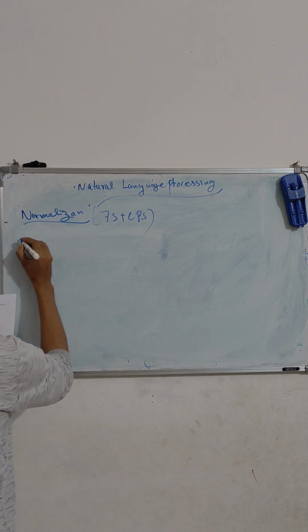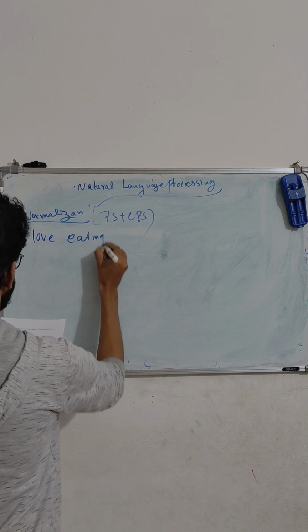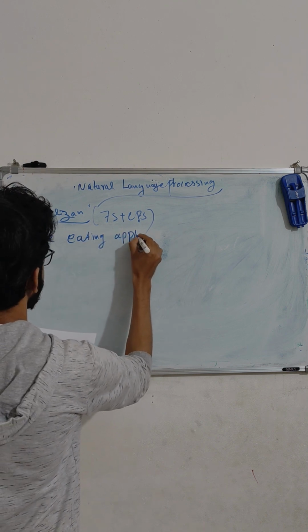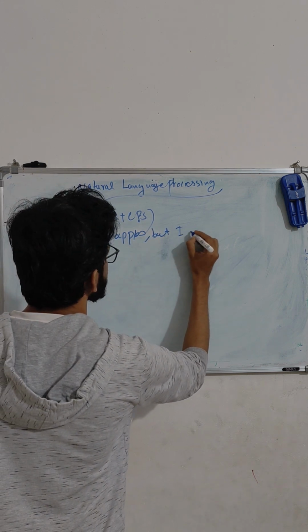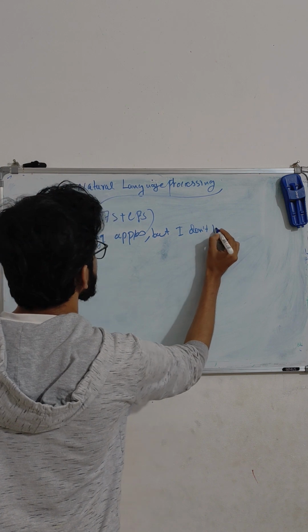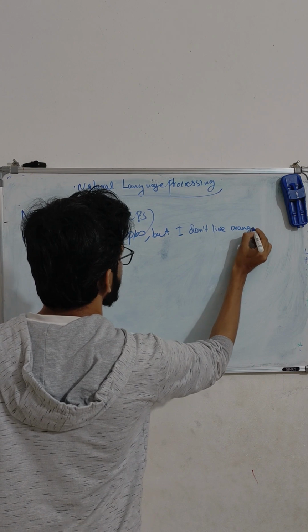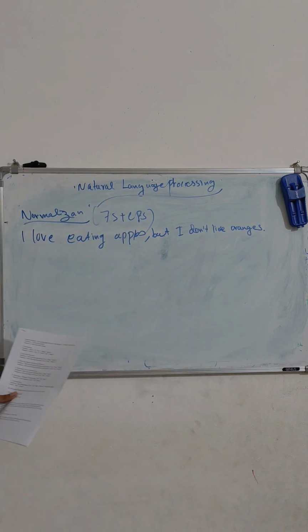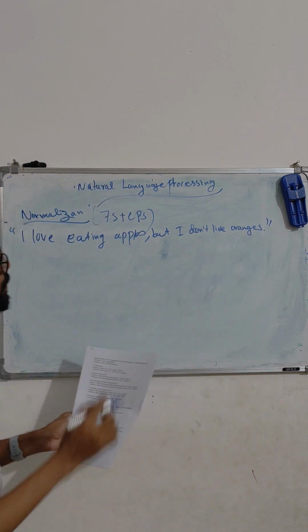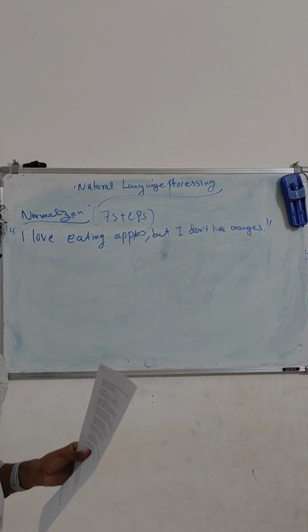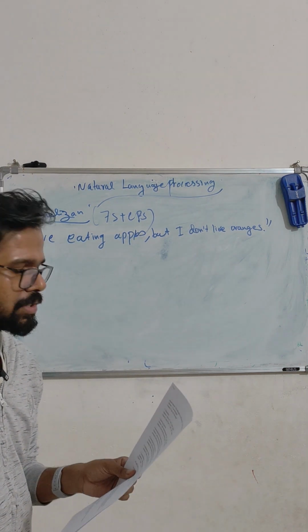Let's say a sentence: I love eating apples, but I don't like oranges. This long sentence has to be reduced to a rudimentary or basic form. That's where normalization comes into play.